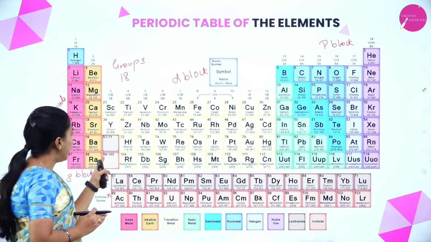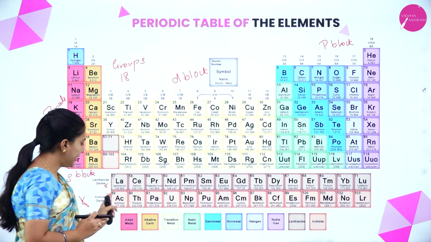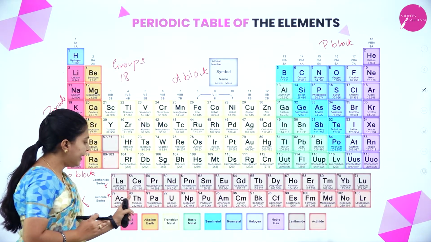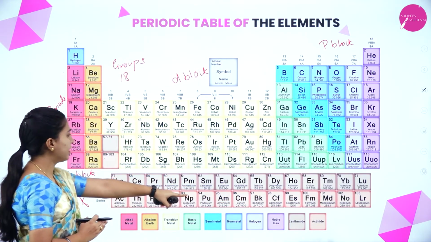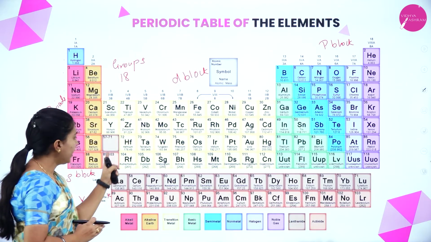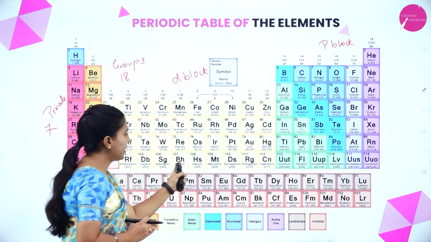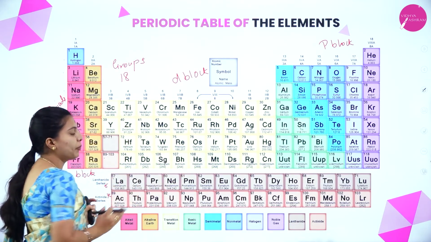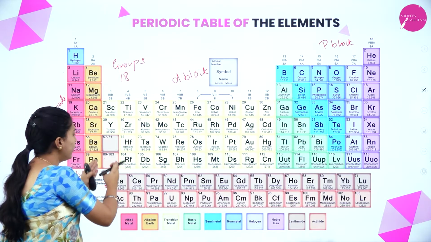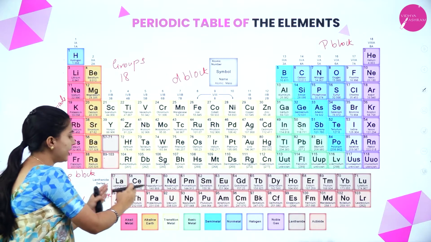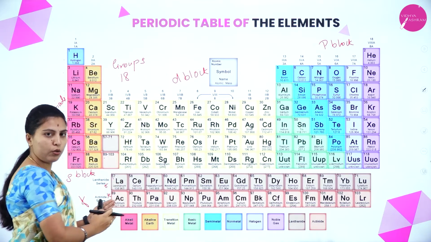Same thing: 89 is actinium, then 90, 91, 92 till 103 lawrencium. After 103, 104, 105, 106, 107, it will keep on continuing. 89 to 103 has been kept below.